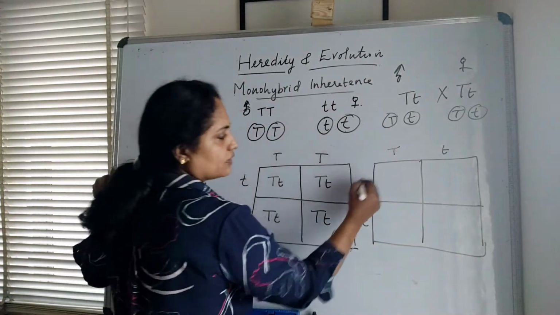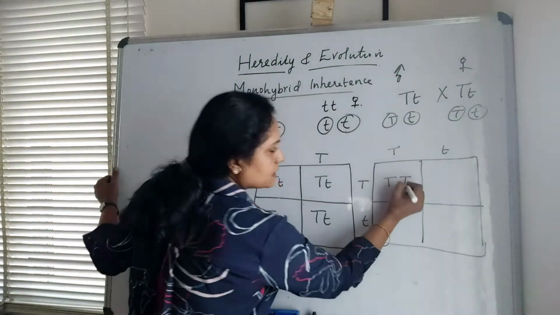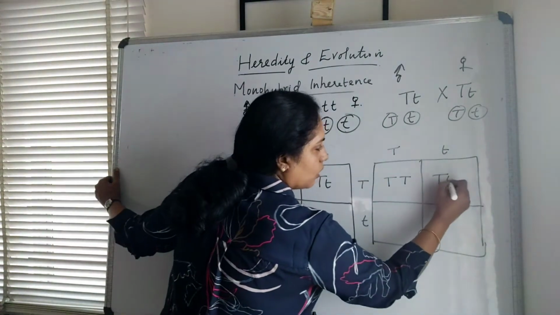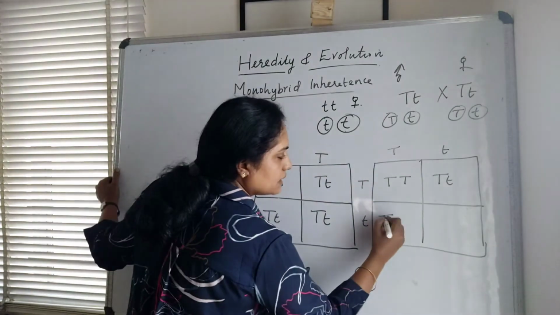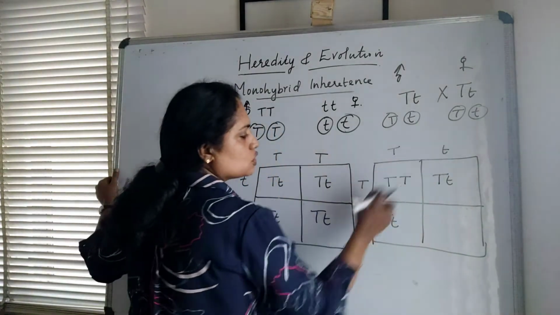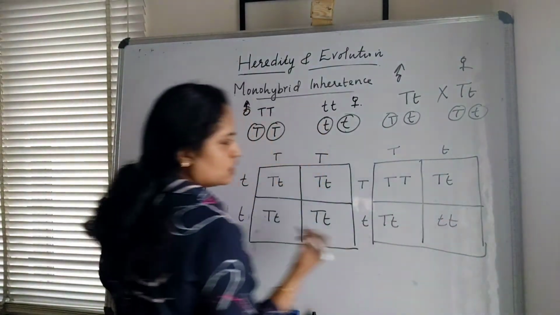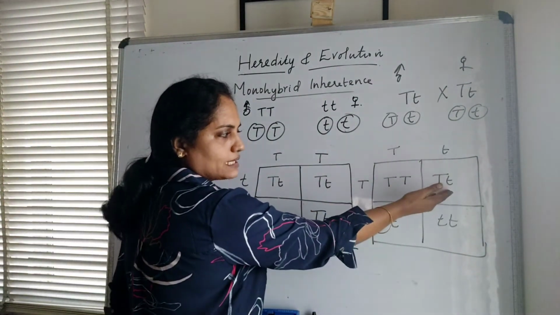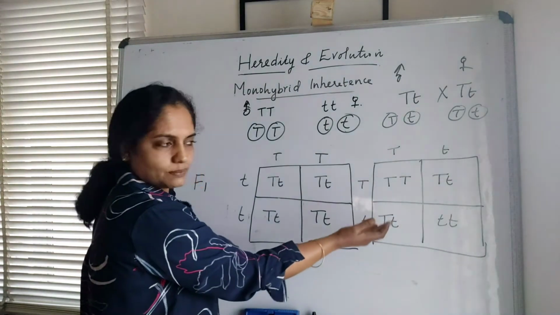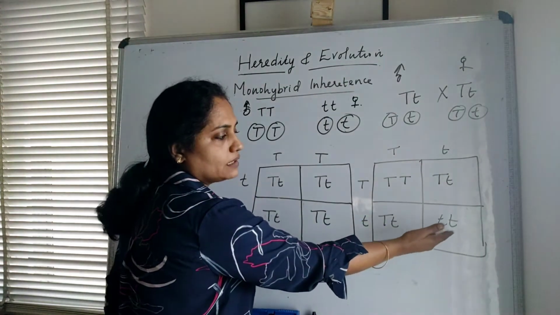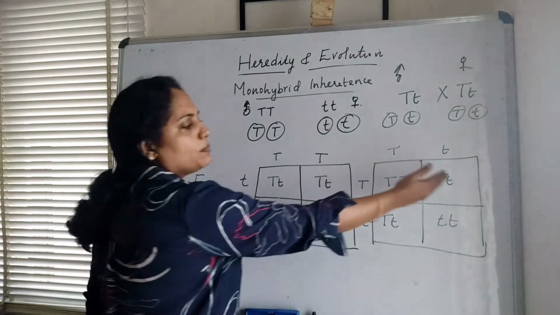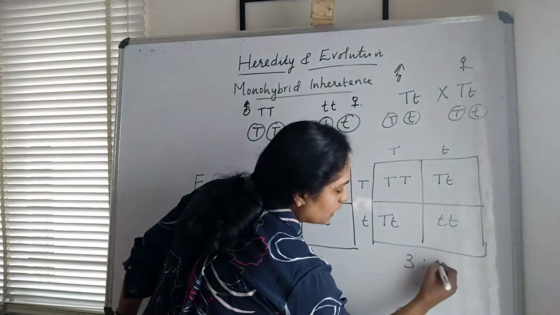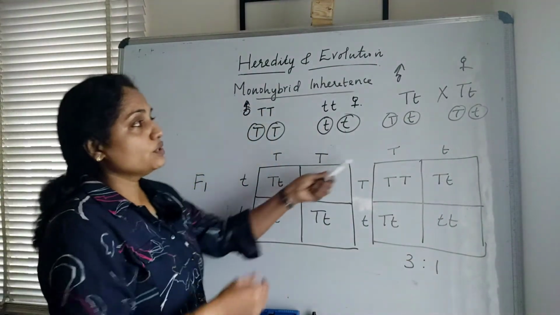And while we are crossing, we will get capital T, and again this gamete with this. So capital T and small t, this with this, capital T and small t, and this 2 small t and small t. So here we got tall plant, this again tall plant but it is hybrid, this is again tall plant but hybrid, this is a purebred dwarf plant. So tall plant and dwarf plants in the ratio 3:1. This is the F2 generation.